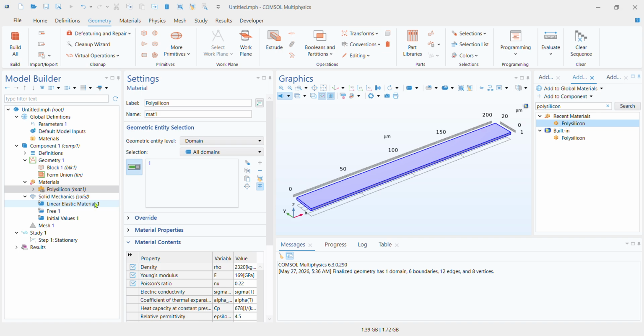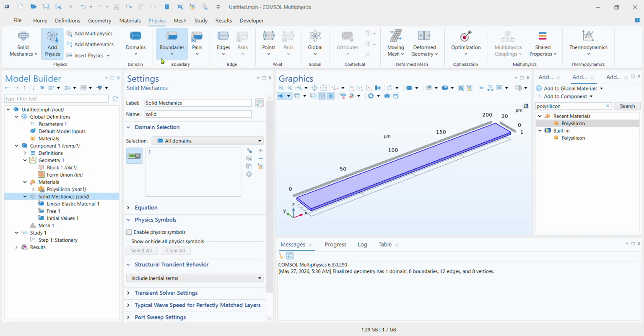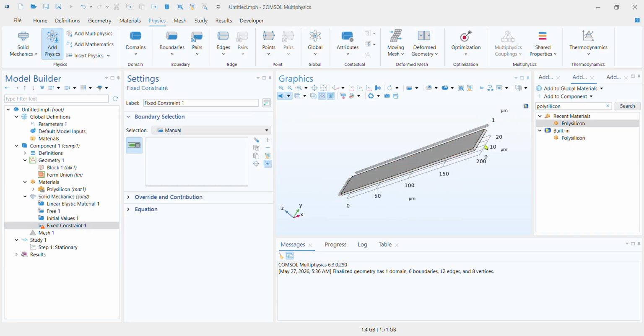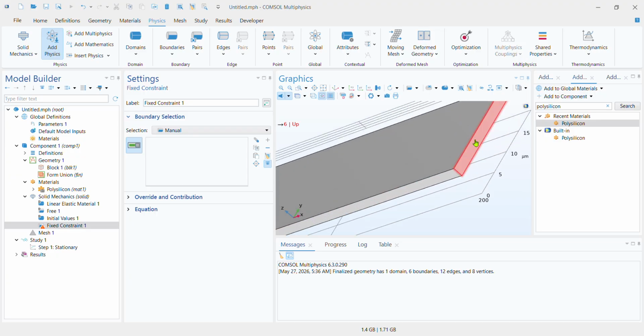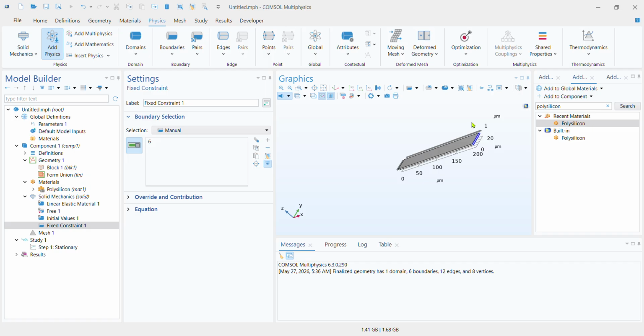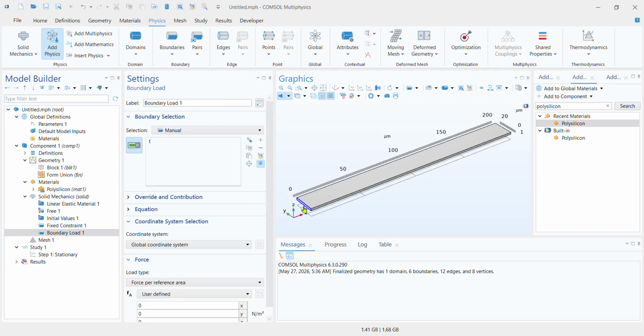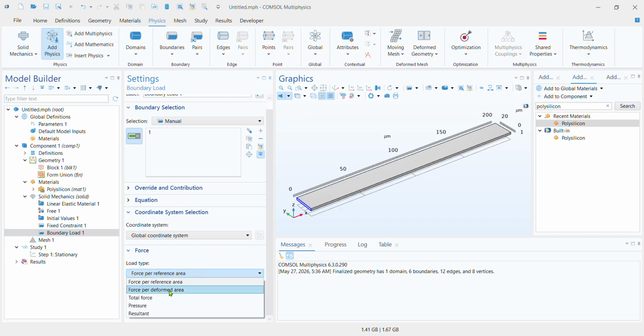Right now, after the material is selected, you want to add constraints, and to do that you go to physics. Under boundaries you might want to first add a constraint to one end of the cantilever beam. Zoom in if you're not able to properly select the face. And now for the boundary load, you will add it to the other end of the cantilever beam. But this time, once again, this would be total force, and you make sure that the force you are going to add is in micronewtons.